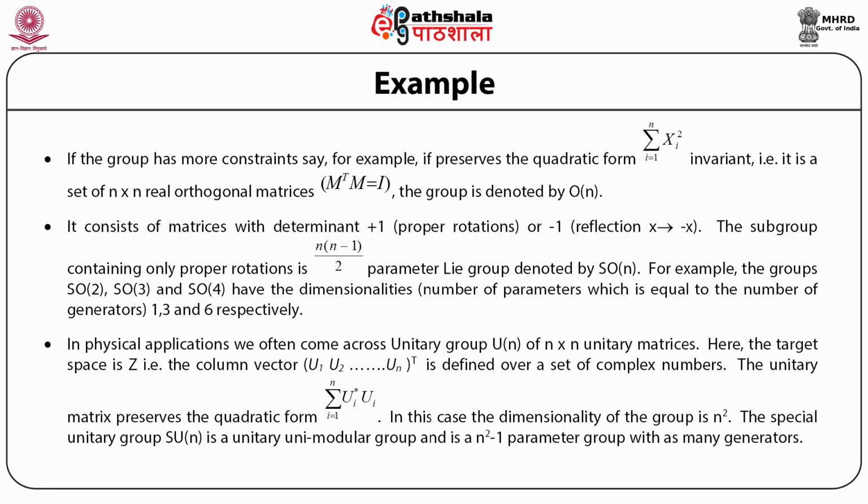In this case, the dimensionality of the group is n square. The special unitary group SUn is a unitary unimodular group, and because of the unimodular nature, its number of parameters is reduced, and the dimensionality is n square minus 1. So SUn is a unitary unimodular group of n square minus 1 parameters and has as many generators.